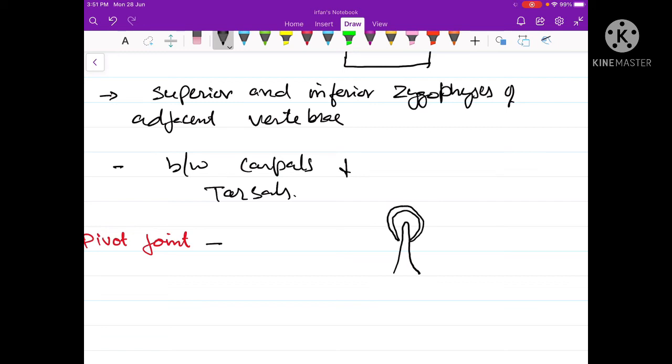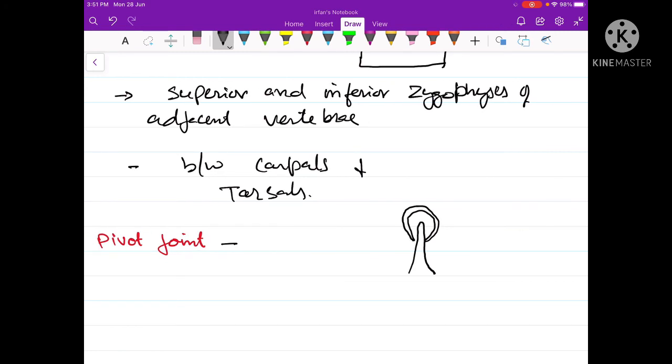So this ring fits on the peg, and then either the peg is stationary and the ring rotates, or the ring is stationary and the peg rotates. This type of joint is called the pivot joint.